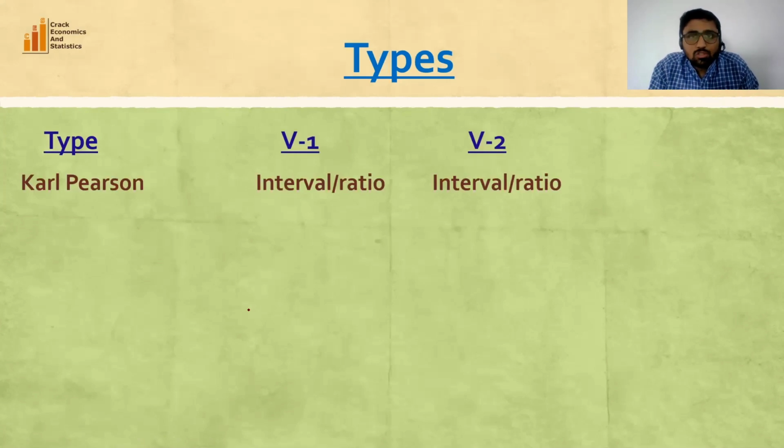This can be used when we have two interval or ratio scaled variables. So here V1 shows the type of variable 1 and V2 shows the type of variable 2. So when we have two variables and both the variables are interval or ratio scale, then we can use Karl-Pearson correlation coefficient, and normality assumption is required. So this method is a parametric method.